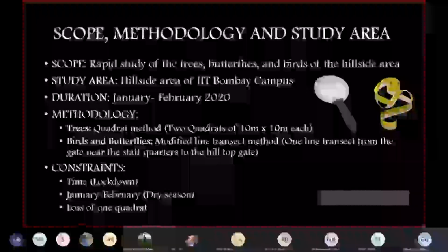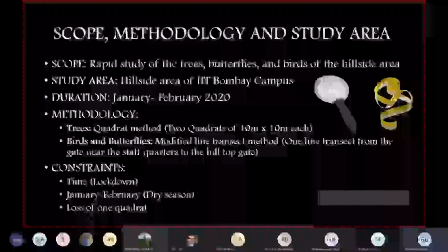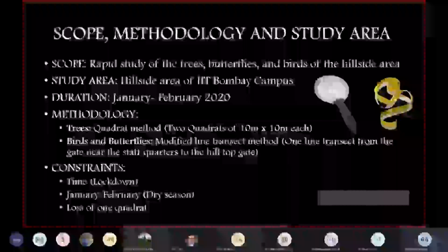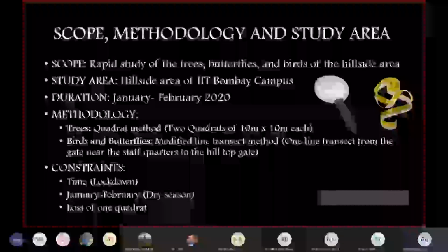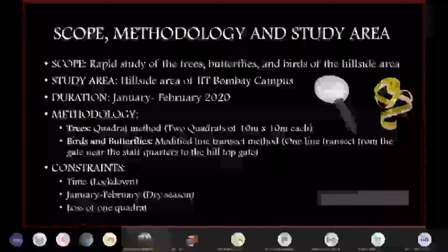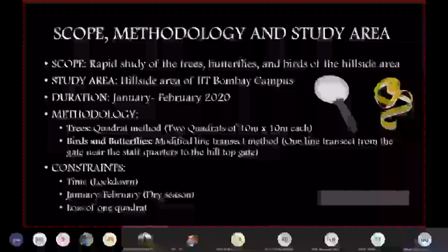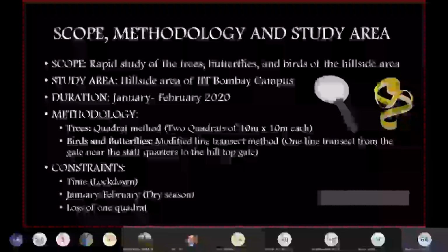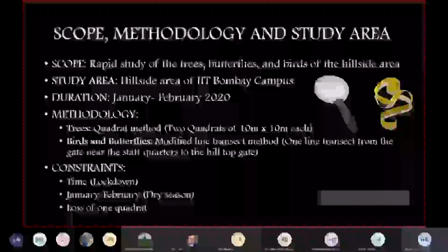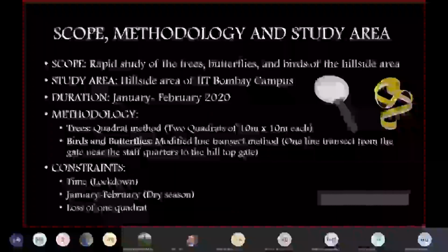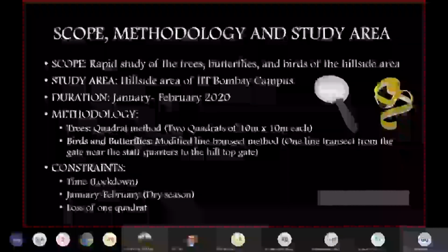And of course, there was a loss of one quadrant. In the 2008-9 study, we did three quadrants at the same place. One quadrant was lost, probably due to some construction that has happened over there. So we could not study that area because there was no biodiversity left on that particular patch. So this is just a quick introduction about what we did.